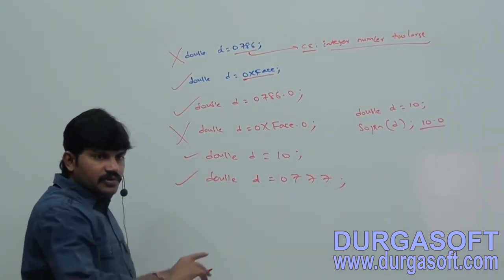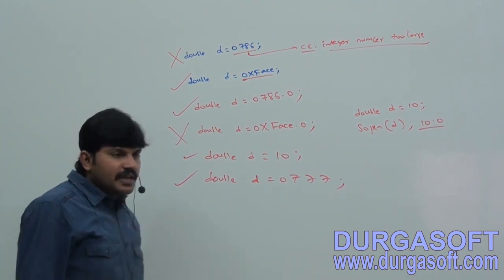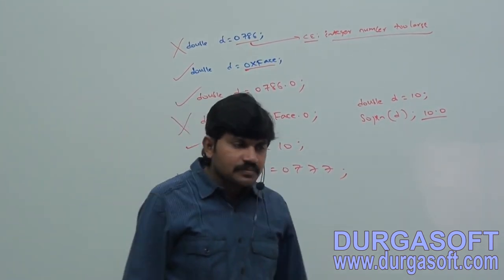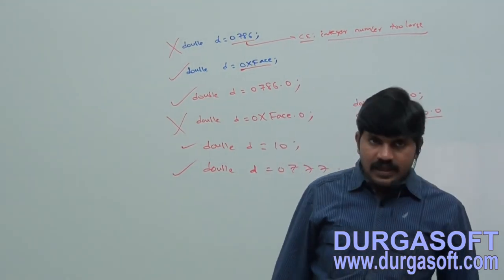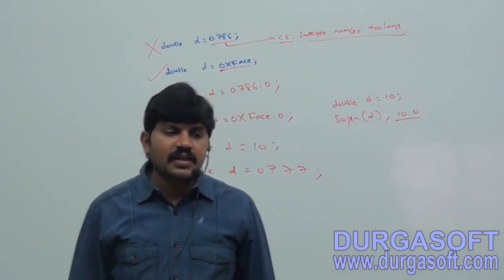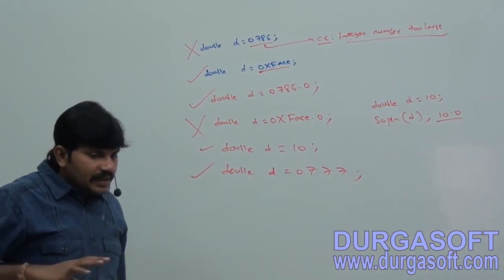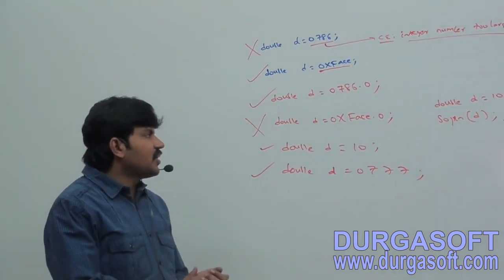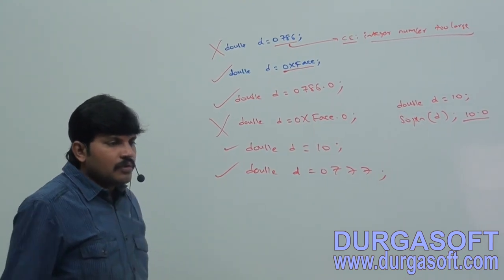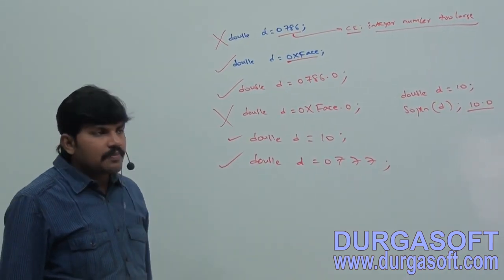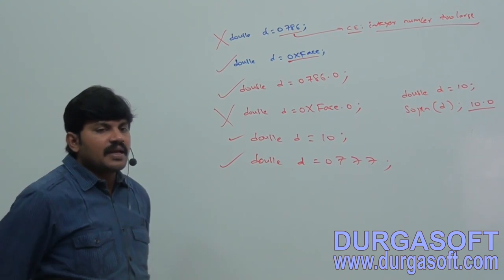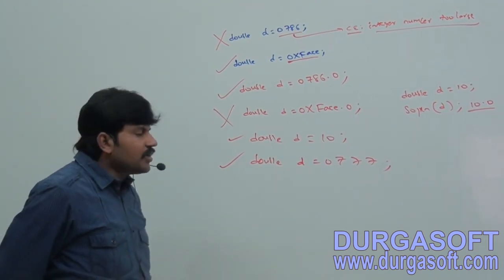Valid. Don't get confused. At this point, we can assign integral literal directly to floating point variables.